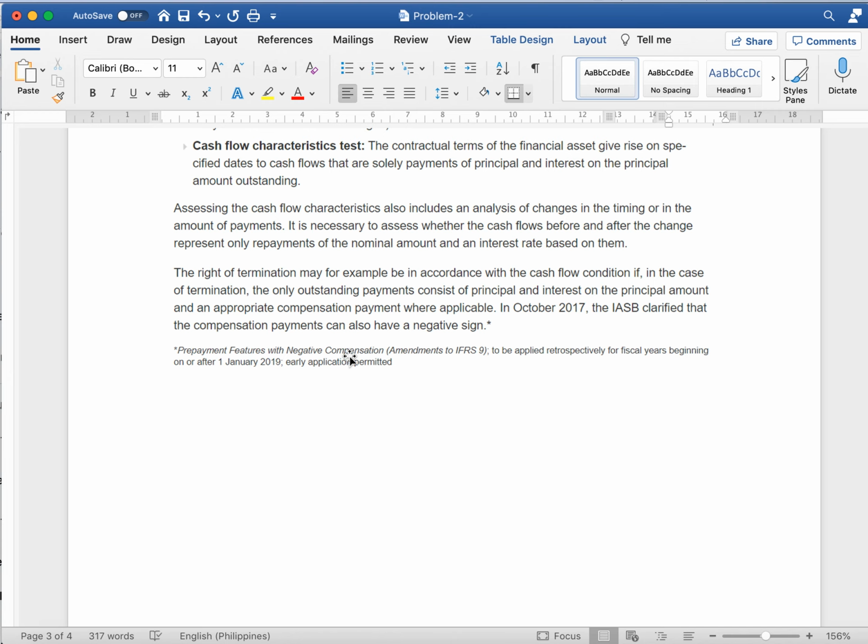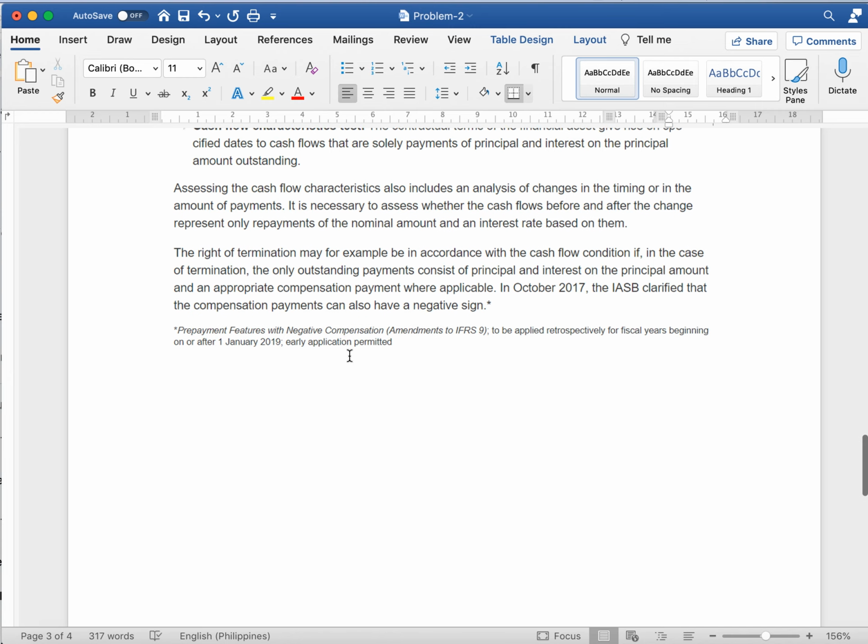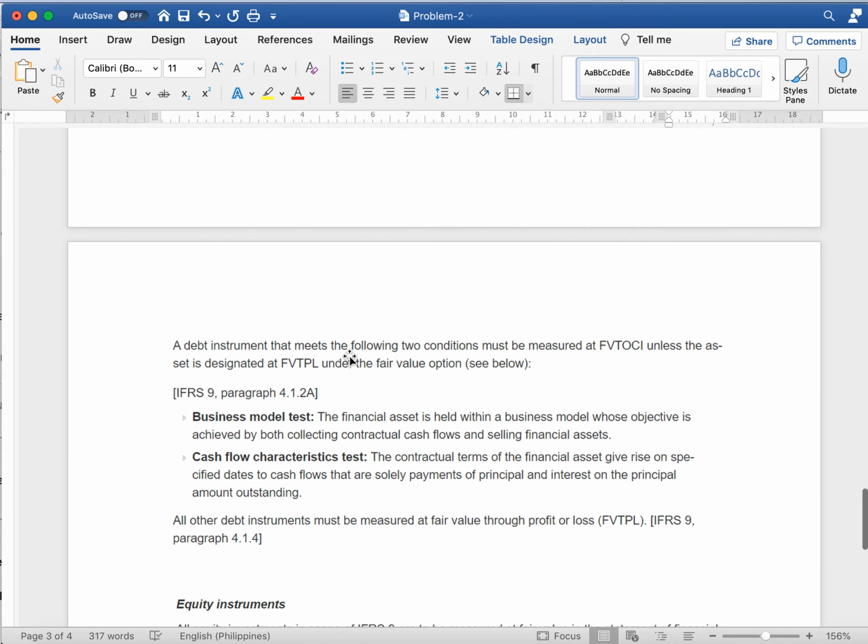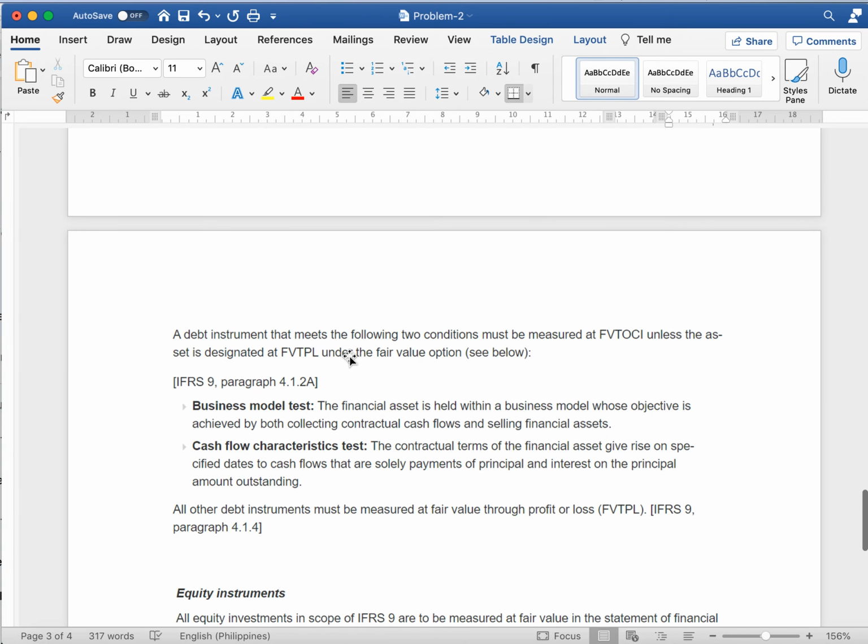In October 2017, the IASB clarified that the compensation payments can also be a negative sign. So a debt instrument that meets the following two conditions must be measured at fair value through other comprehensive income, unless the asset is designated at fair value through profit or loss under the fair value option.